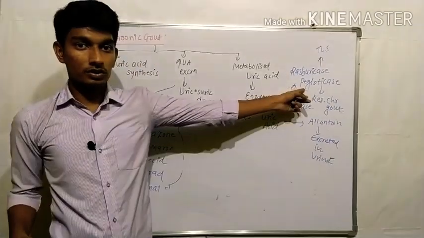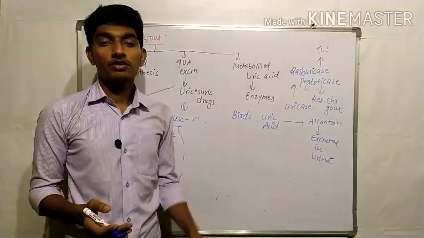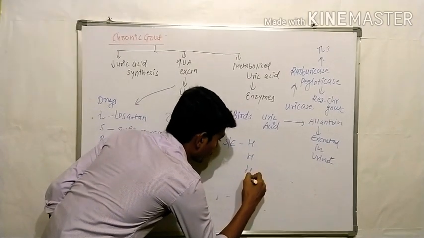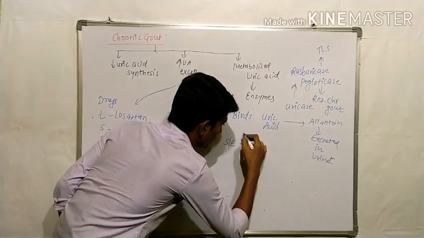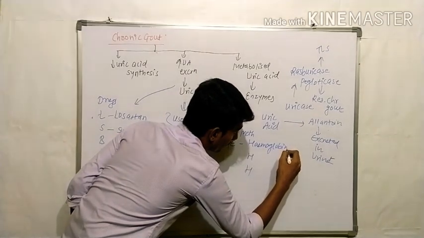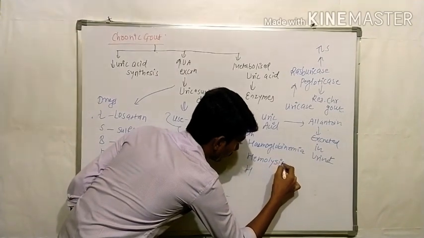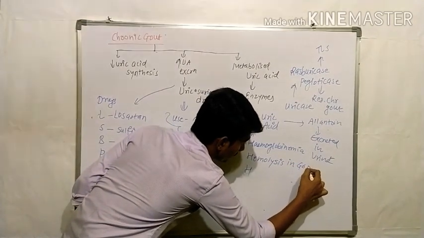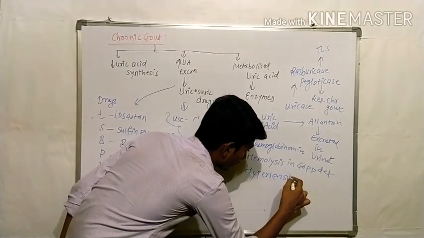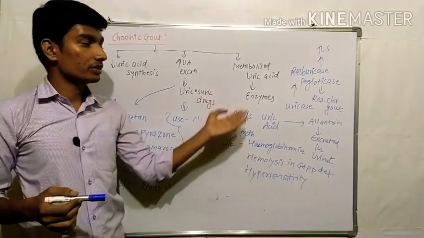Now coming to the side effects of the drugs that metabolize uric acid, the side effects are triple H: methemoglobinemia, hemolysis in case of G6PD deficiency, and third is hypersensitivity.